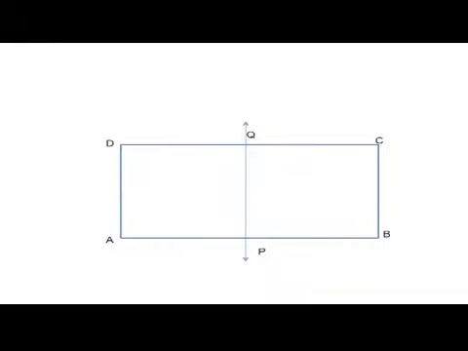Now, if we fold the rectangle along PQ, we find that the two parts of it coincide with each other. Hence, rectangle ABCD is symmetrical about the line PQ. Similarly, if R and S be the midpoints of AD and BC respectively, then rectangle ABCD is symmetrical about the line RS. A circle is symmetrical about each of its diameter.